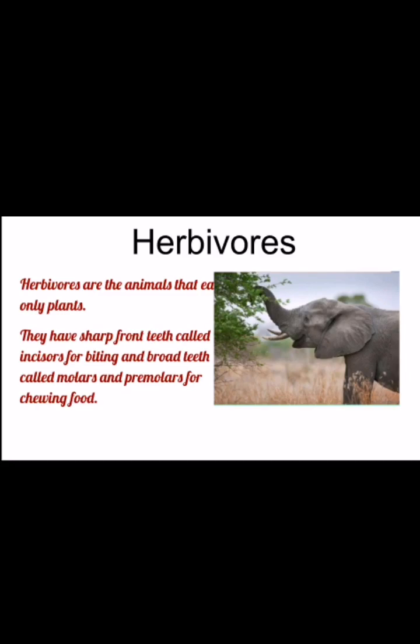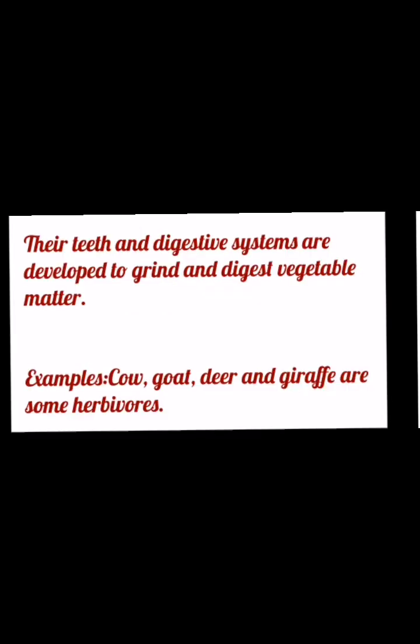Cow, goat, deer, and giraffe are some examples of herbivores. They eat only grass and plants because their digestive system and mouth parts are developed to grind and digest only vegetable matter.